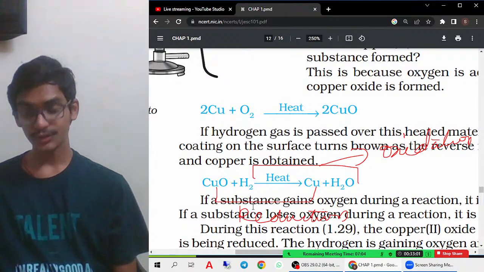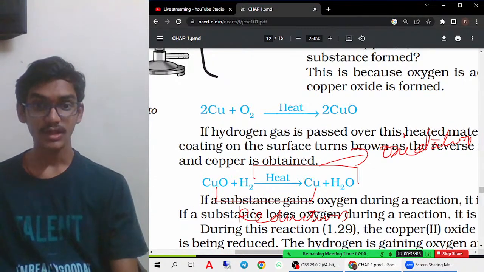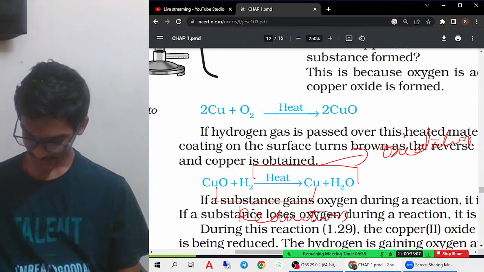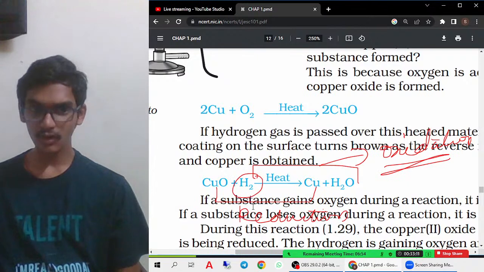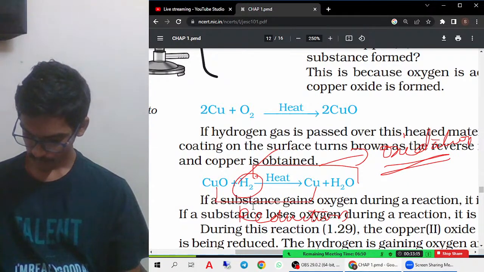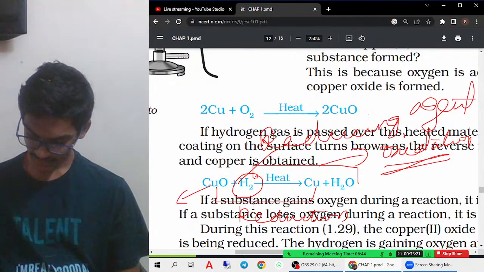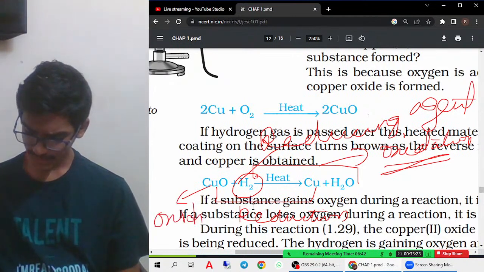Next you are mainly going to find what is the oxidizing agent and reducing agent. The one which is getting oxidized, so first you see oxidation, this substance is getting oxidized, right? So that is called the reducing agent. Then reduction: this substance is getting reduced. So this is called the oxidizing agent. That is the only thing which you have to remember.